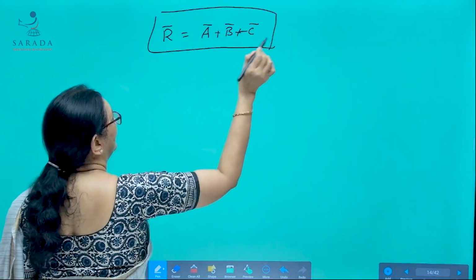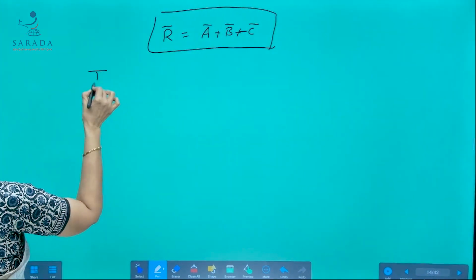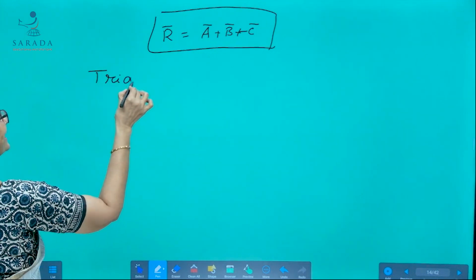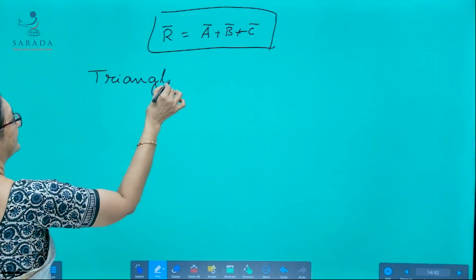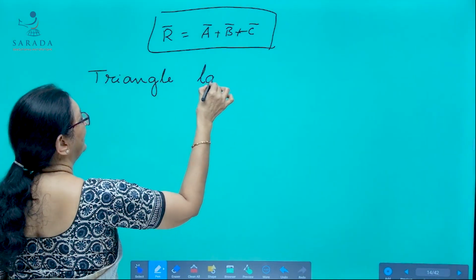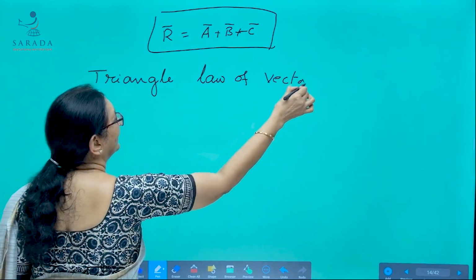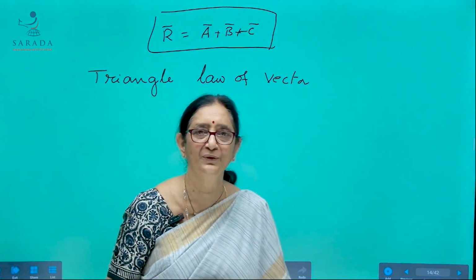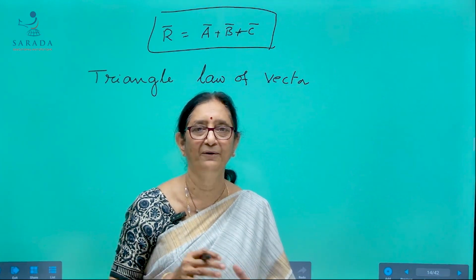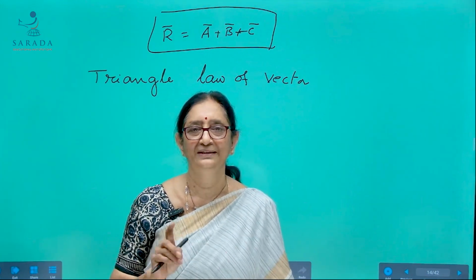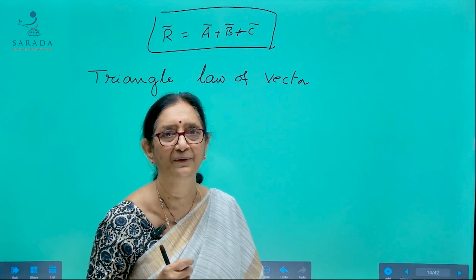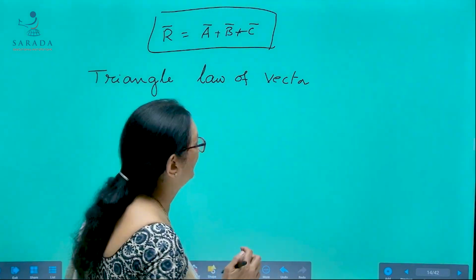Now, look here. We are going to see something about triangle law of vectors. So, here first I will explain you the statement and then I will give you the statement just once and you have to recall that on your own. Look here.